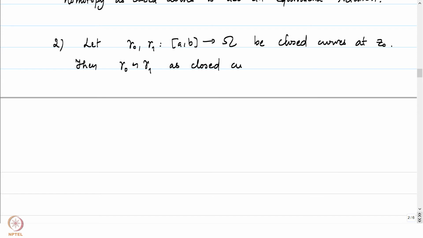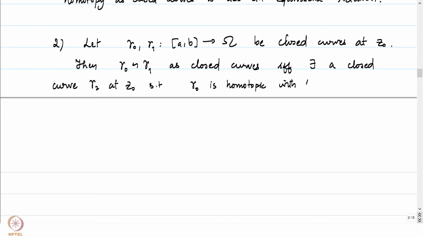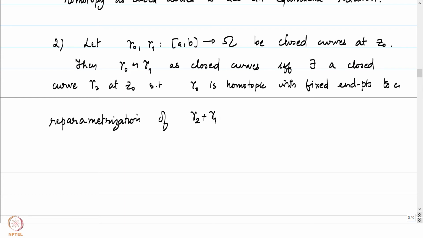So I'll mention how, this way: if and only if there exists a closed curve gamma 2 at z0 such that gamma 0 is homotopic with fixed endpoints to a reparameterization of gamma 2 plus gamma 1 plus minus gamma 2, which is the reversal of gamma 2.